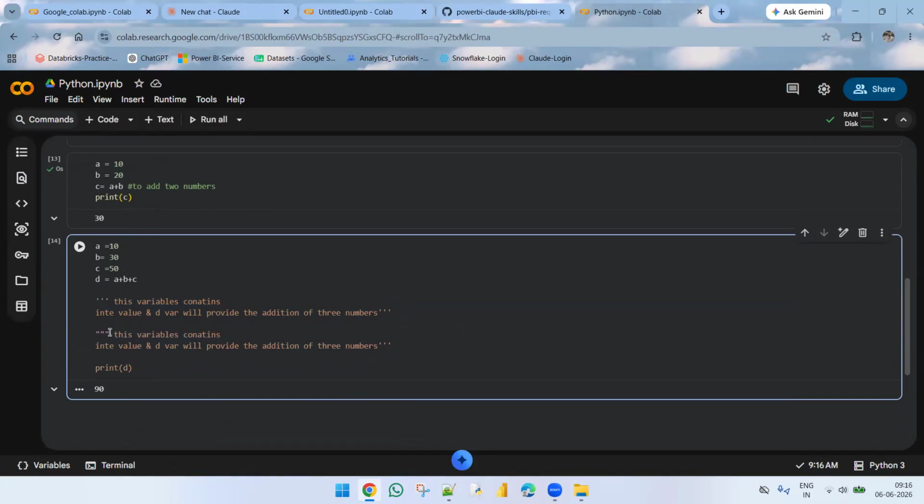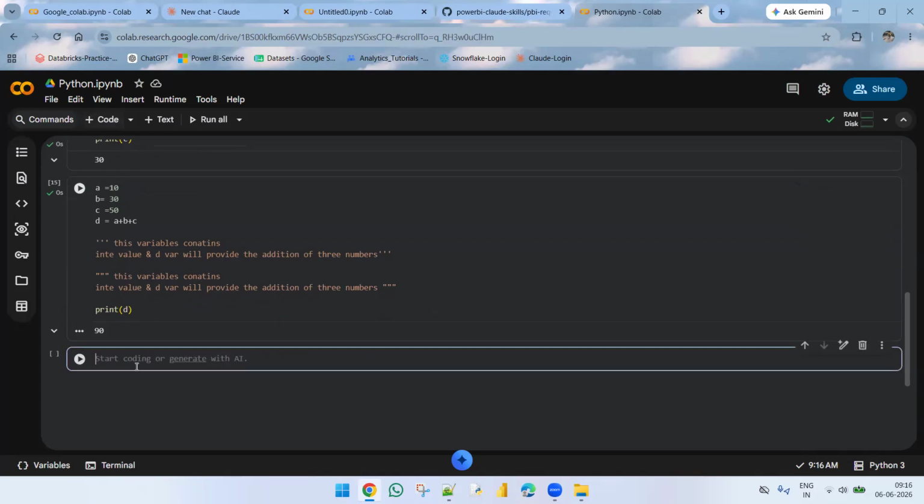1 2 3. Okay, we can say this is a double, and we can say it as triple quotes. Okay, and here this is the one, and we are taking here double. And in this way also we can add the comments to the Python. You won't get an error.